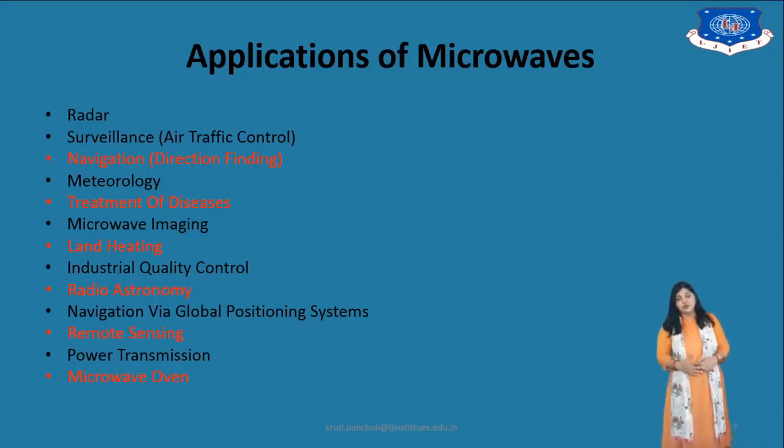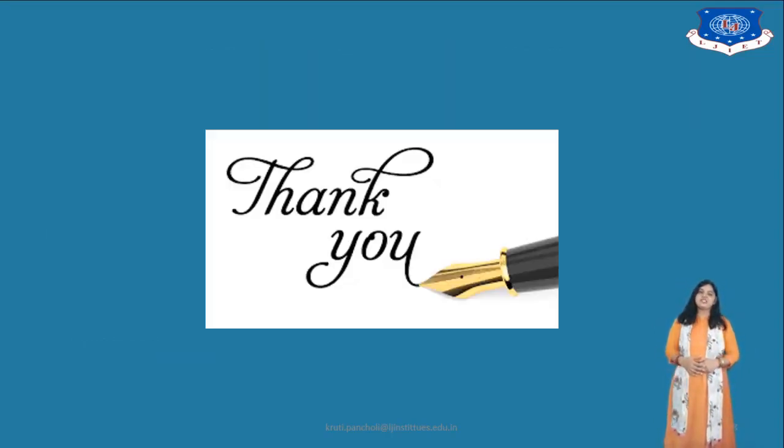These are the applications of microwaves.